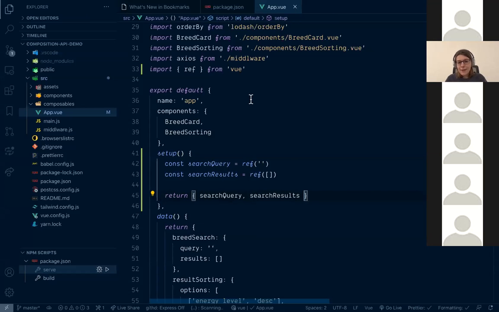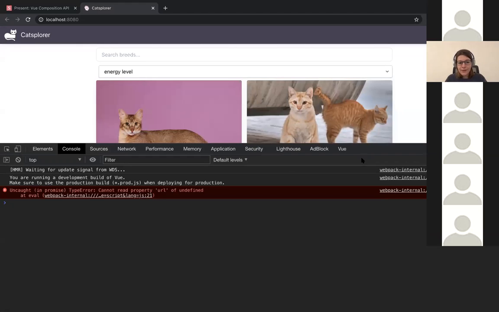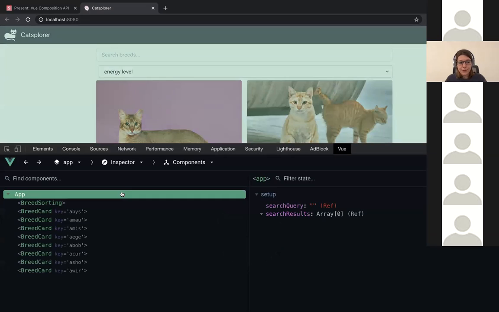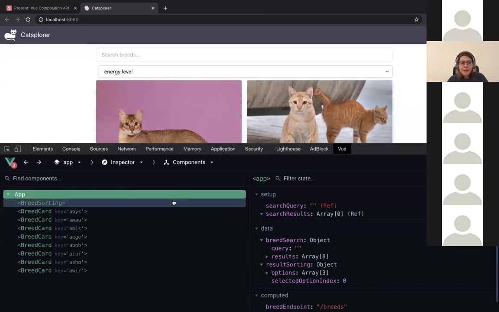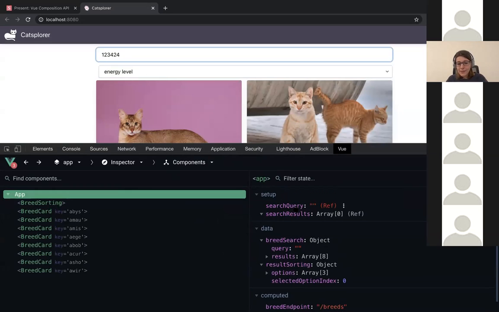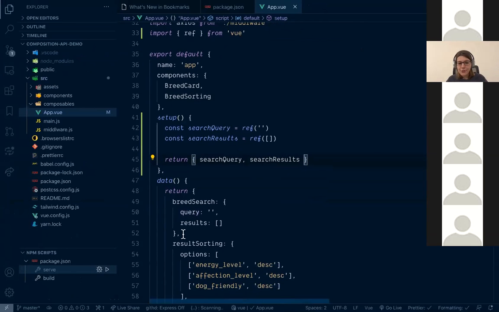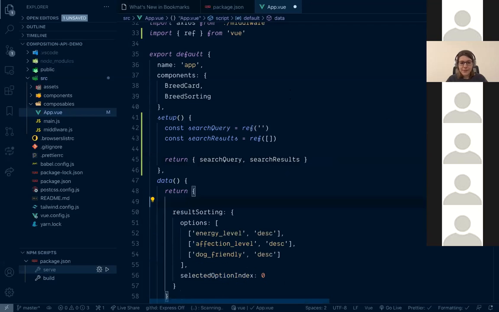So far, it will not affect our template, but let's take a look at the browser and let's go to Vue DevTools. So here are our application properties. So far, everything is like this. And if we start typing here, it's not updating. DevTools are still in beta, that's why it's like this. But searchQuery is an empty string, searchResults an empty array, and we still have breedSearch and breedQuery here. Let's go back and replace all the occurrences of breedSearchQuery and breedSearchResults with these new properties.